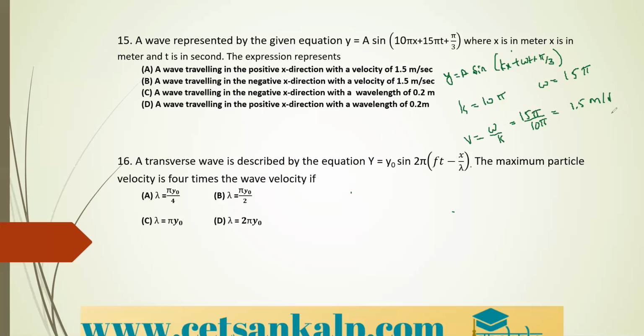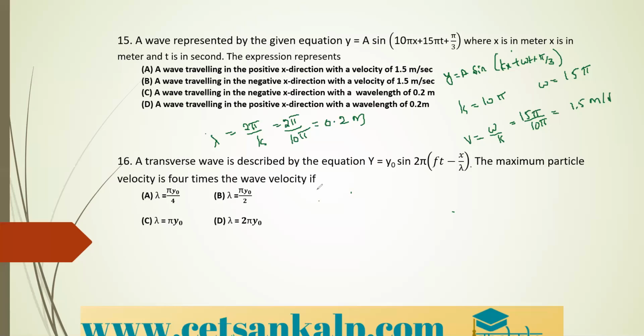See, we can see here one more relation, that is lambda is equal to 2 pi divided by k. So 2 pi divided by the k value, 10 pi, is nothing but what? 0.2 meter. Here option B and C both we can consider as the correct option. Why? Because if you calculate velocity, you are getting 1.5 meter per second, and if you calculate lambda, you are getting 0.2. Both are there in the given options. Therefore, we can go for B and C.